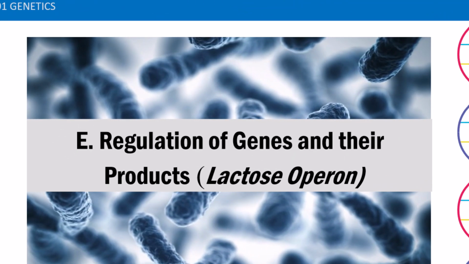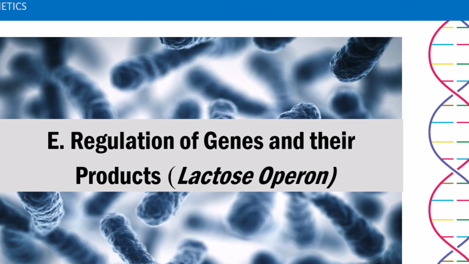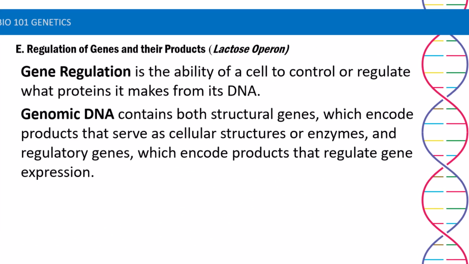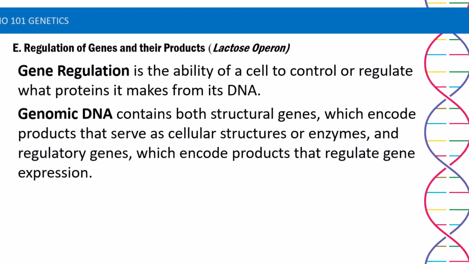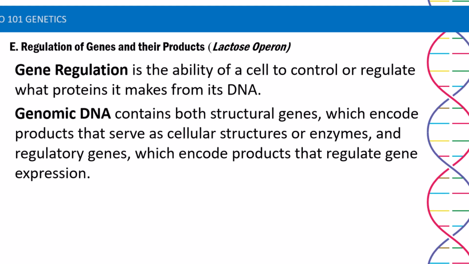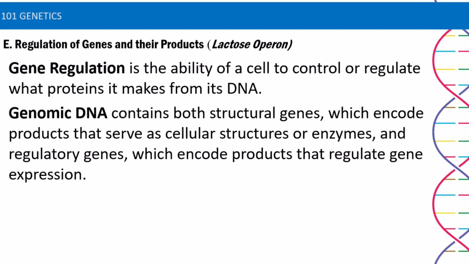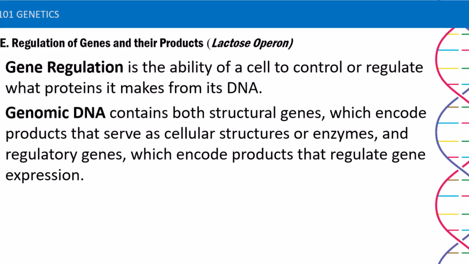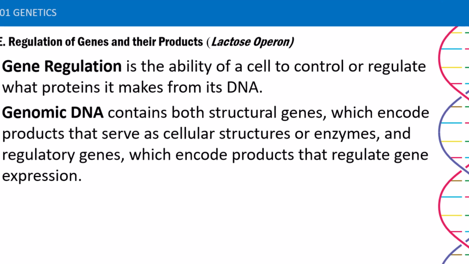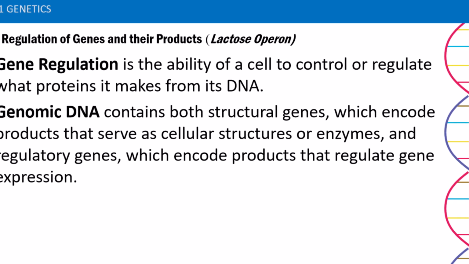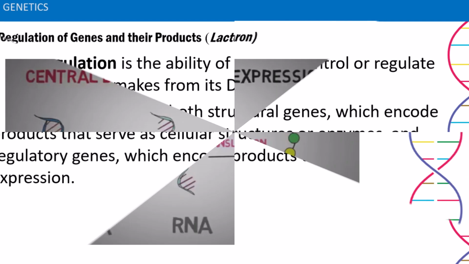Next is the regulation of genes and their products, which is the Lac Operon. First, when we say gene regulation, it is the ability of a cell to control or regulate what proteins it makes from its DNA. When we say genomic DNA, it contains both structural genes, which encode products that serve as cellular structures or enzymes, and regulatory genes, which encode products that regulate gene expression.